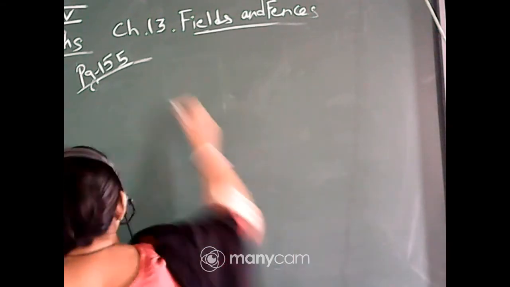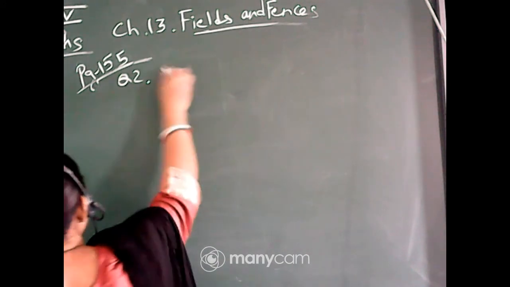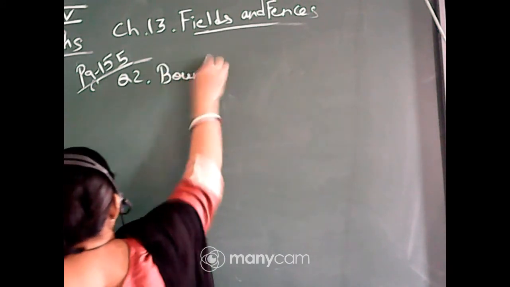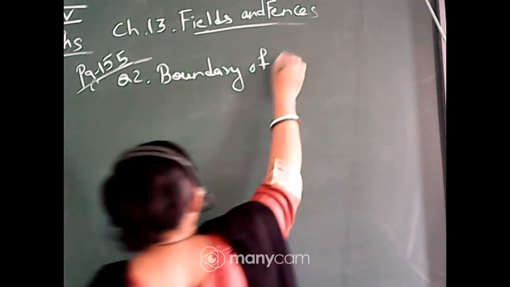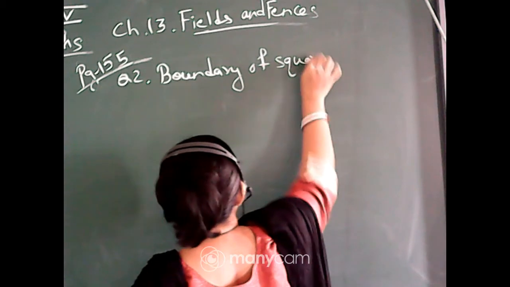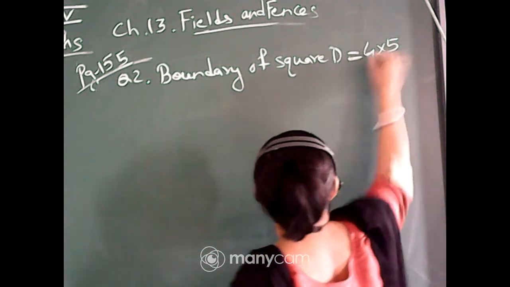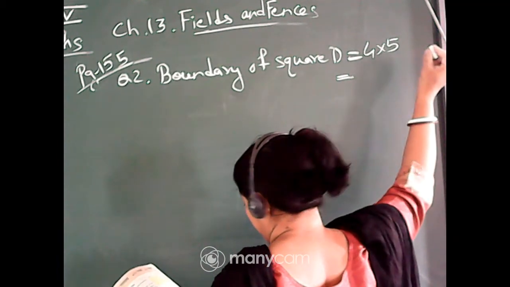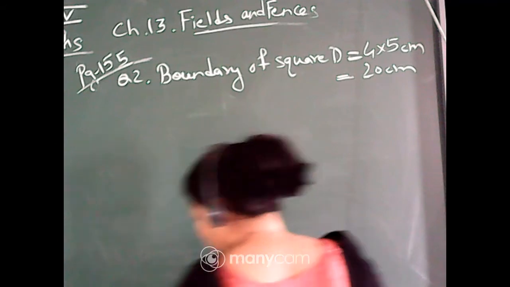This is question number 2. Directly I am writing, I am not drawing the figure. Boundary of square D is equal to 4 into 5, that is 20 centimeter.